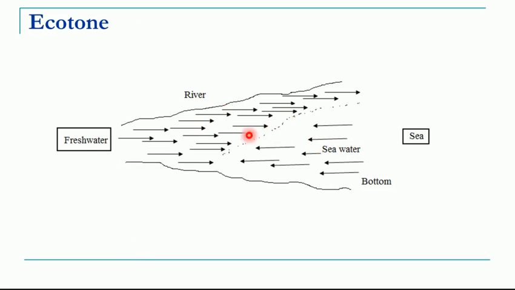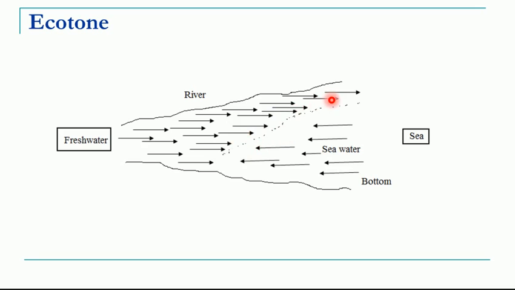So you will have the mixture of both ecosystem species, but along with these you will have some species which are entirely different. What is meant by that? That these species cannot be found in the river or these species cannot be found in the sea. So you will have some unique species which live in the ecotone area.